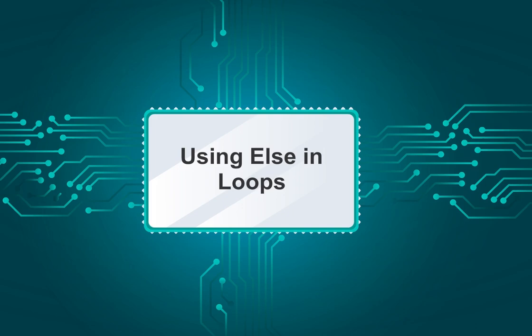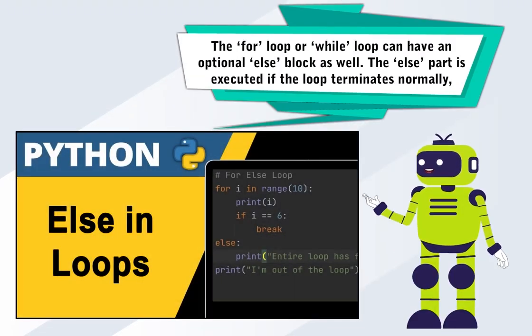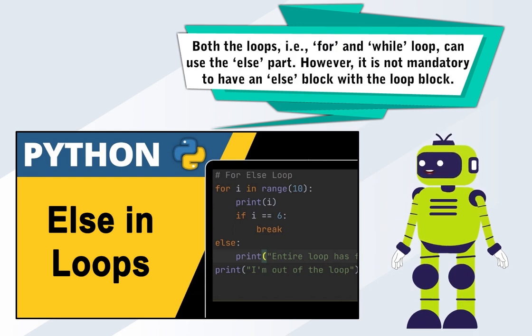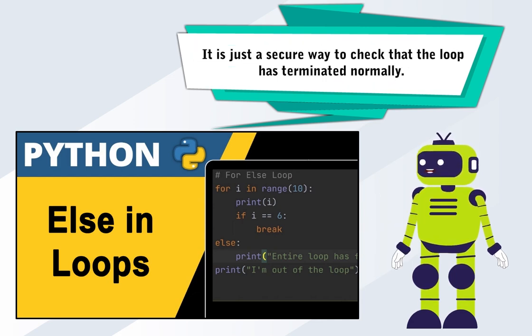Using else in loops. The for loop or while loop can have an optional else block as well. The else part is executed if the loop terminates normally. That is, if all the values in the sequence get used in a standard way without the loop being forcefully terminated. Both the loops, that is, for and while loop, can use the else part. However, it is not mandatory to have an else block with the loop block. It is just a secure way to check that the loop has terminated normally.